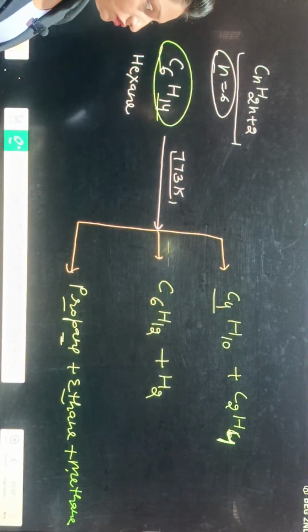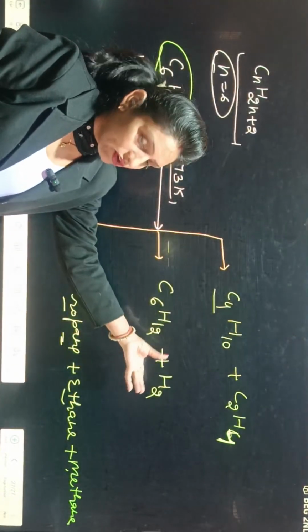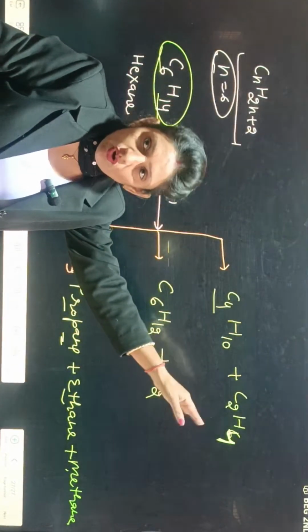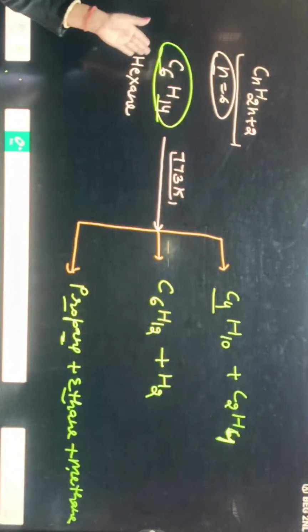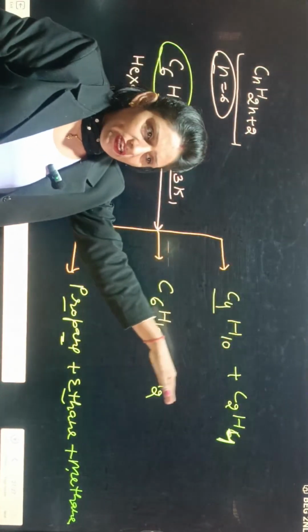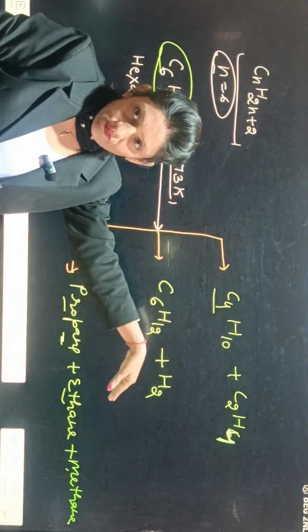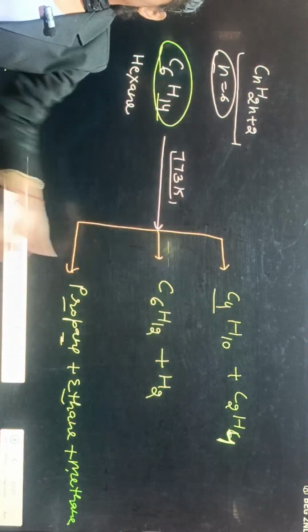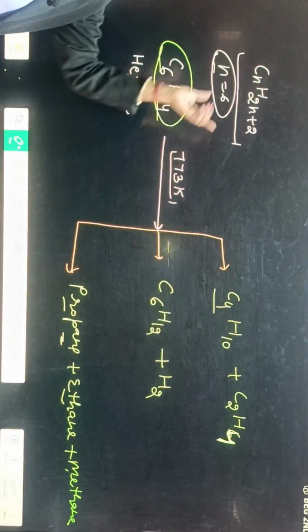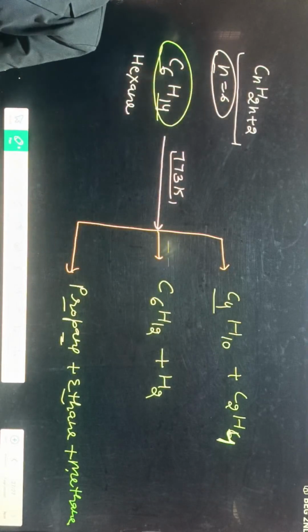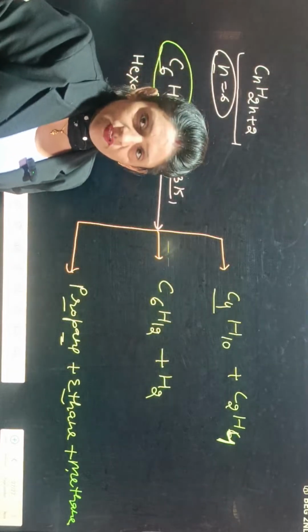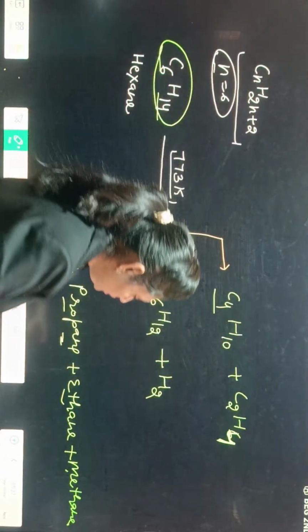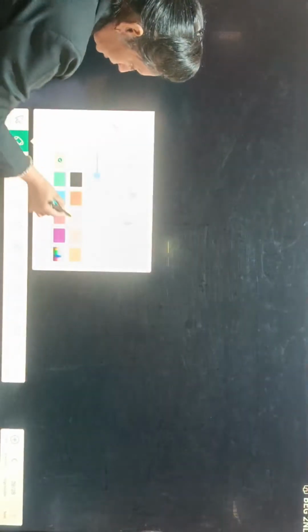Only higher alkanes can be decomposed into smaller alkanes or alkenes after heating at high temperature, and this is known as pyrolysis. Any doubt in this one? So here we have completed our chemical properties.